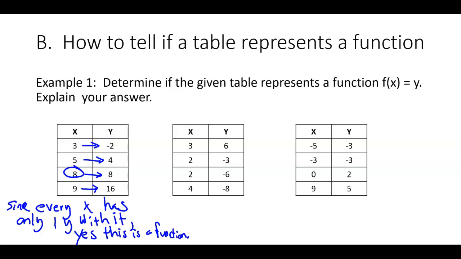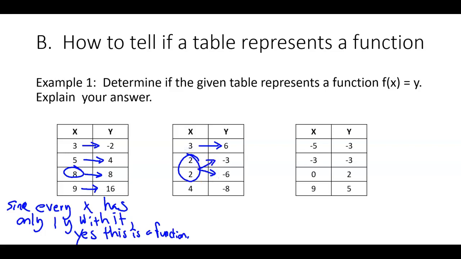Let's look at the next one. So if X is 3, then Y is 6, right? If X is 2, Y is -3. But there's a 2 written there again. 2 is also -6. So when Miss X is 2, it looks like her husband's unpredictable.